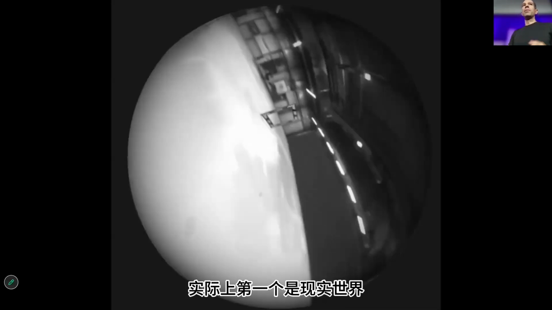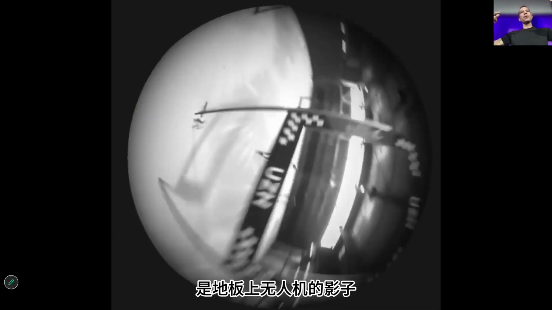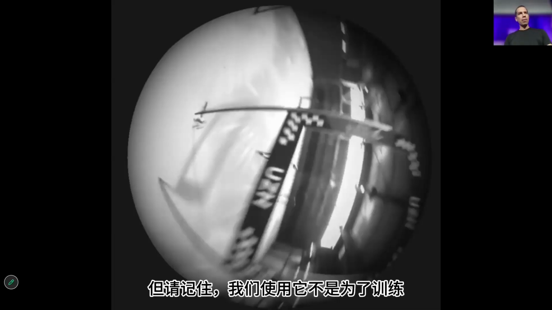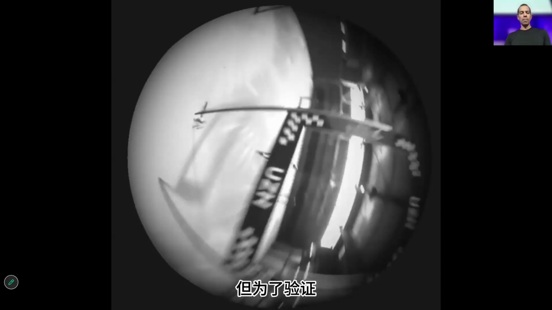Actually, the first one is the real world, because what we are not simulating is the shadow of the drone on the floor. That's a key difference. But this is to tell you how accurate it is. And we use Habitat 2 in order to do the rendering super fast. But remember, we are using this not for training, but for validation.